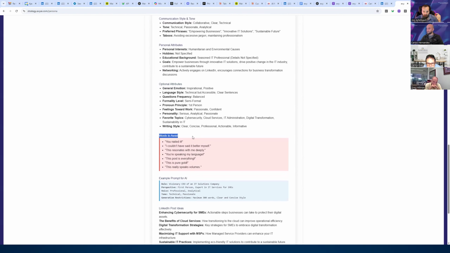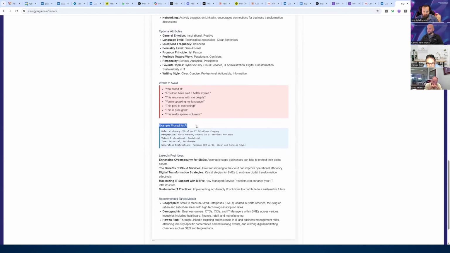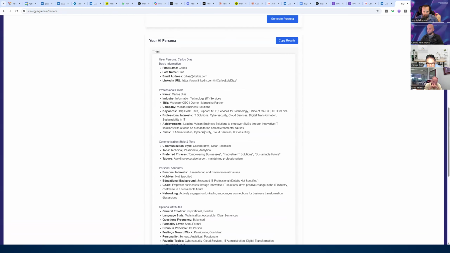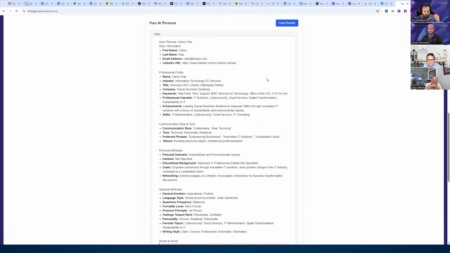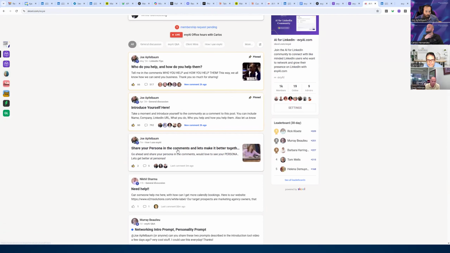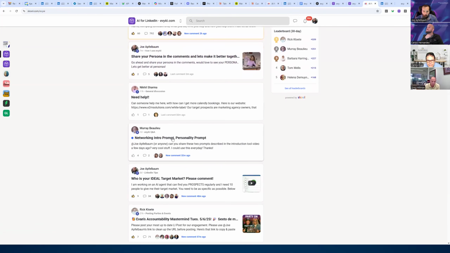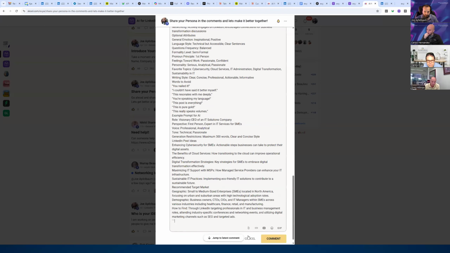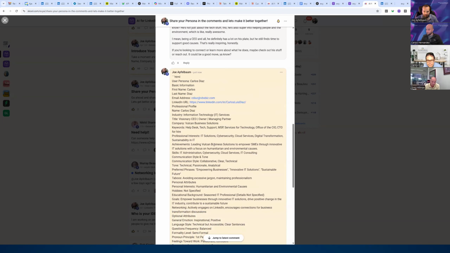Words to avoid, example prompt for the AI, and then it gives you some post ideas. How cool is this? So I'm going to copy this right here. I'm going to paste it in the community. You guys could see what I just created.